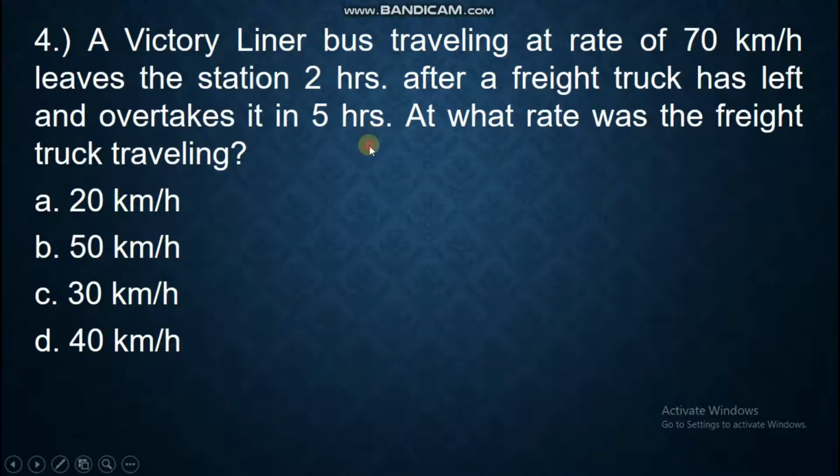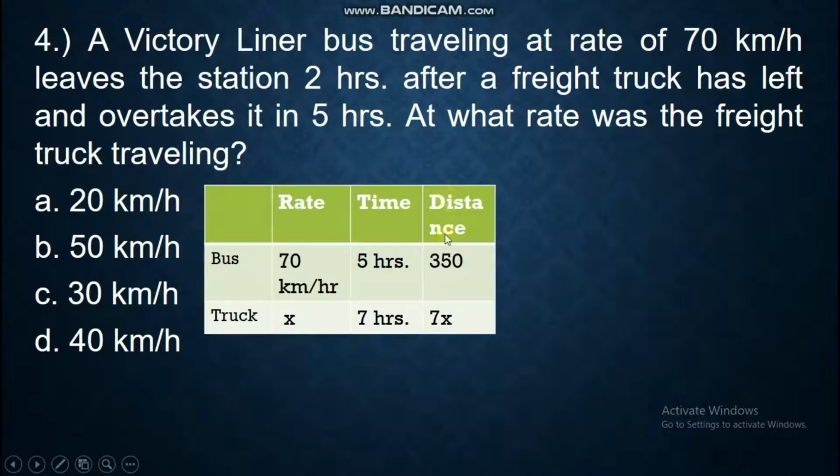Let's make it concrete. We have this tabular form. So we have the bus and the truck. The rate of the bus is 70 km per hour, while the truck is unknown. And in fact, we are looking for the rate of the truck. The time here is 5 hours and 7 hours. Now, why is our bus 5 hours and our truck 7 hours? As you can see in the problem, the bus leaves the station 2 hours after the truck.